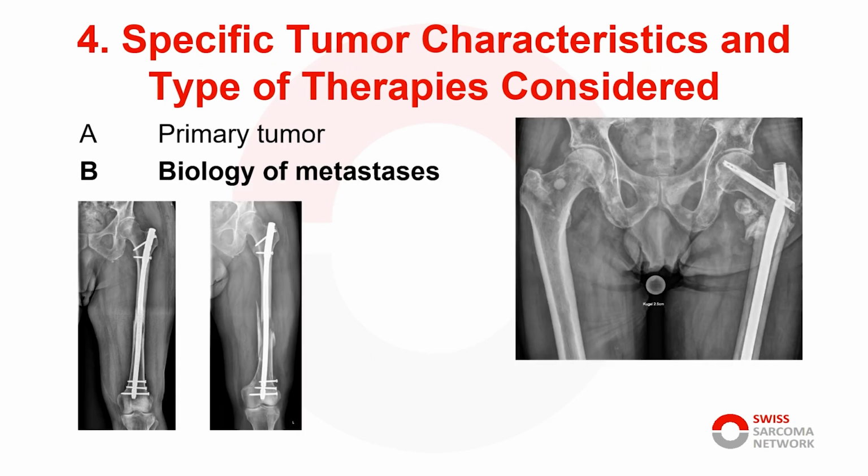We need to understand the biology of the metastases. Pathological fractures need more time to heal, and 50% of them never will. We also need to understand how the metastases react to the non-surgical treatment. Finally, thanks to the improved treatment of the disease, patients live much longer, and so must the construct we choose.